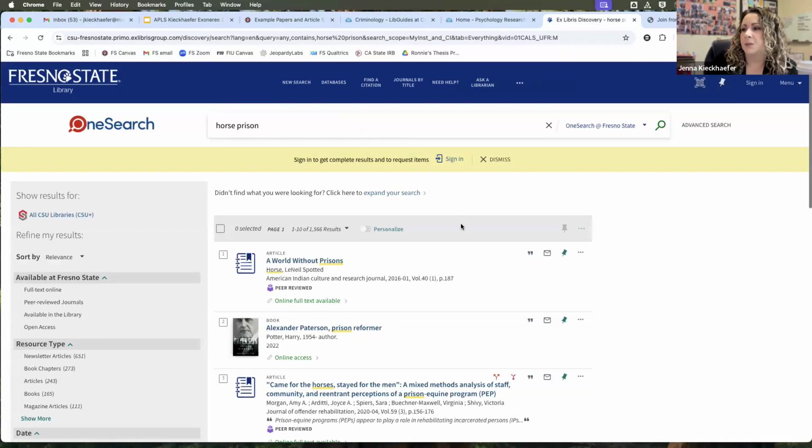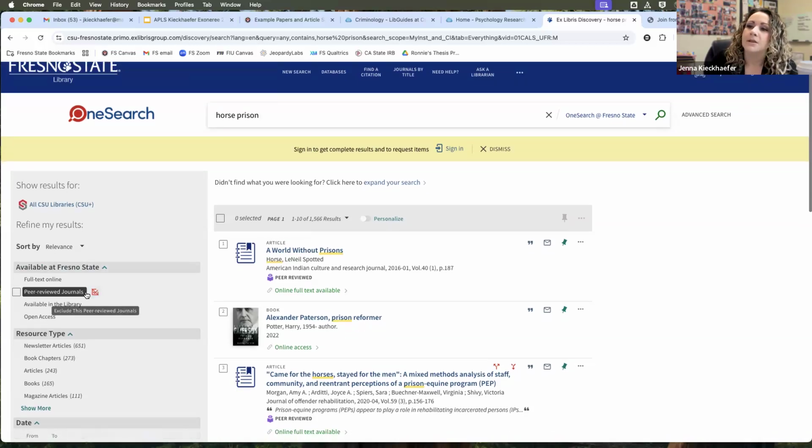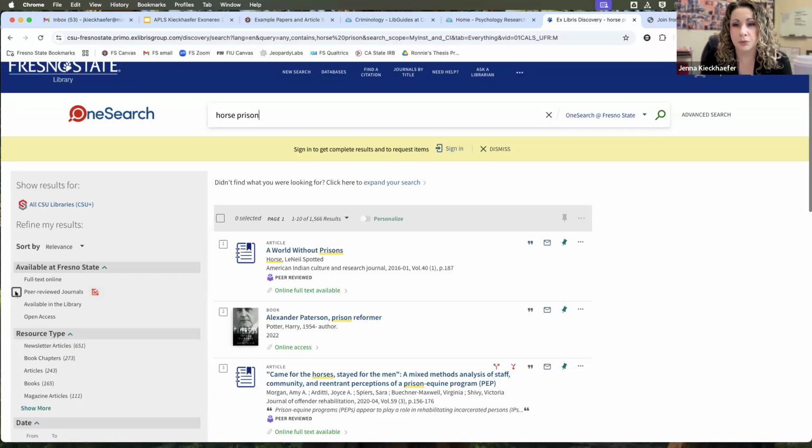So off the bat, it's pulling lots of things, 1,566, but it's pulling up things that I don't necessarily want. So for most of the assignments in my class, journal articles are going to be some of your best bets. You could do book chapters or books in general, but oftentimes the research that's put out more regularly will be put out in articles. So I often will just limit to peer-reviewed articles.